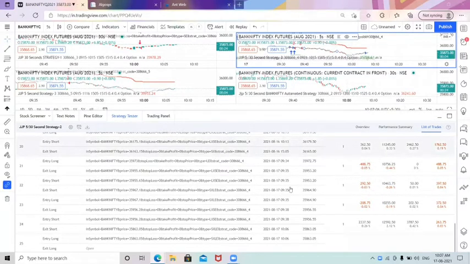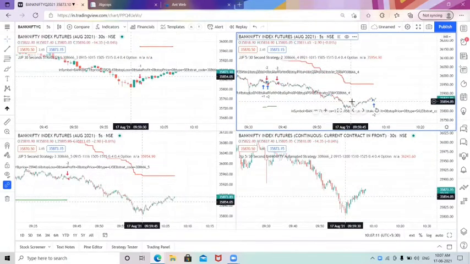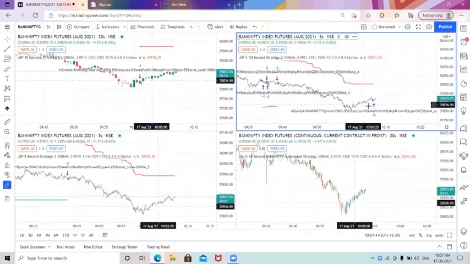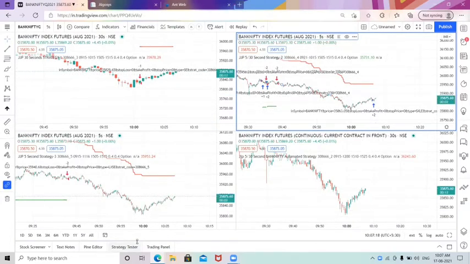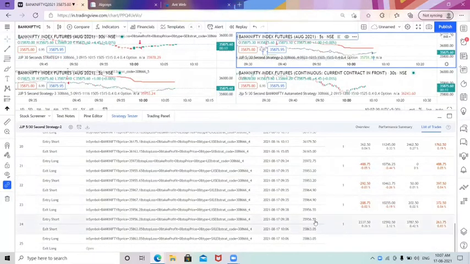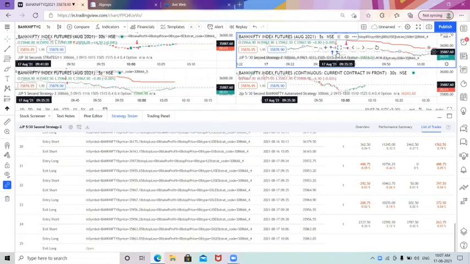So right now you can see there is another entry in our second strategy. There is a long entry again. The short has been closed, as well as the long entry has been executed. You can see in the strategy tester also, there is an entry taken for the short entry today. And before that, these 3 trade entries were executed. One lost 488 rupees, as well as 292, as well as 208. These are the 3 entries, you can see the arrows also.